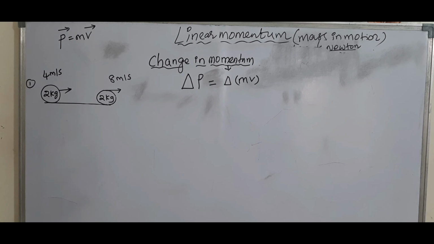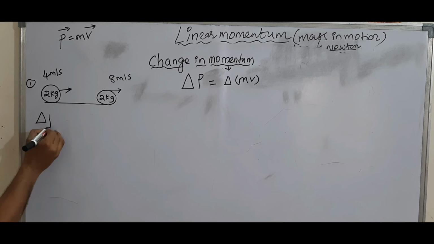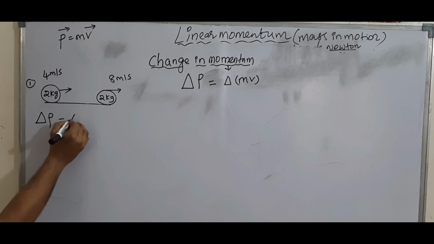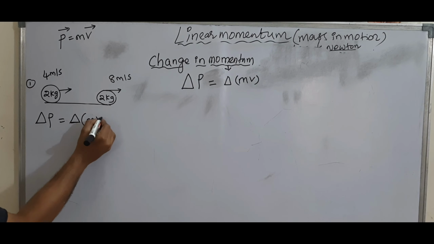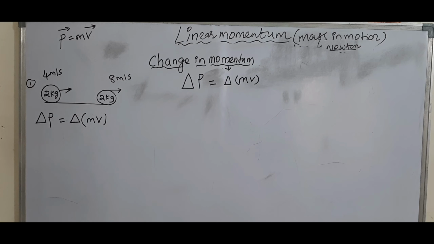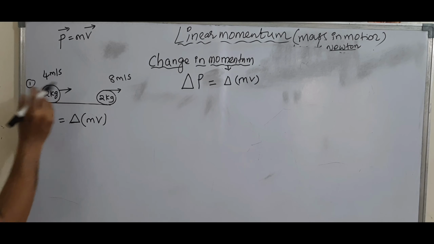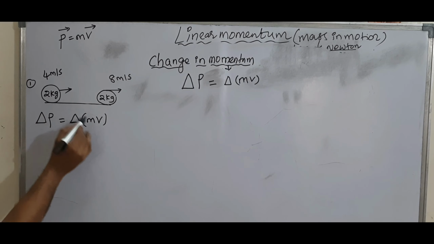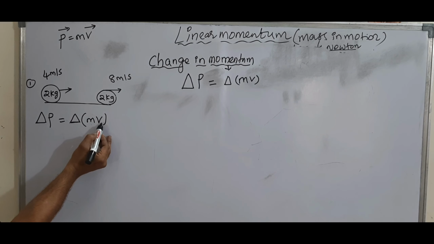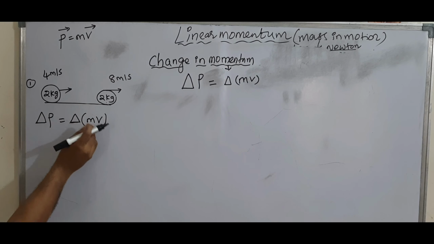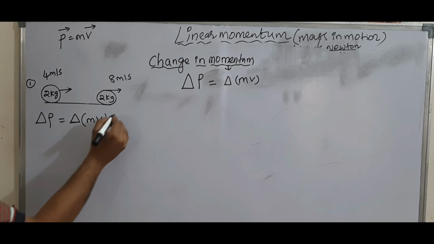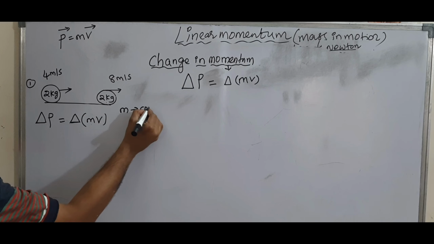So calculate the change in momentum. The change in momentum is delta P. So delta P is equal to delta of mv. Then observe which factor is changing, mass or velocity. If you observe here, mass remains constant.